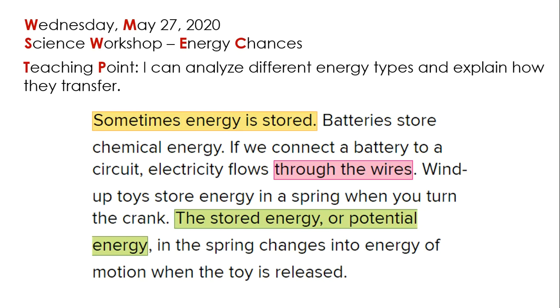If we keep on reading, sometimes energy is stored, right? Batteries store chemical energy. If we connect it to a circuit, electricity flows through the wires. Keep that in mind. That is something that we discussed in our past unit, and that we need to keep in mind. Keeping in mind that a circuit is a closed path, and usually that path is connected through wires. If we have an opening, the circuit is open, and then electricity can't flow.